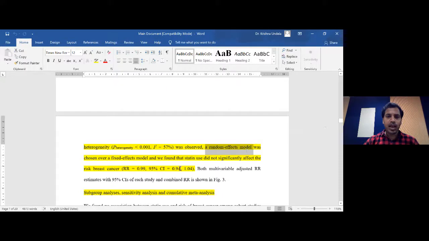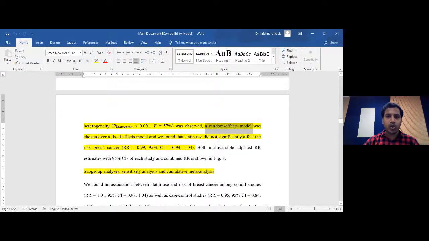and finally we got to know that statin use did not significantly affect breast cancer. That's what we have written in the results part. Why did we mention that? Because we got a pooled relative risk of 0.99 and a 95% confidence interval with a lower limit of 0.94 and an upper limit of 1.04.